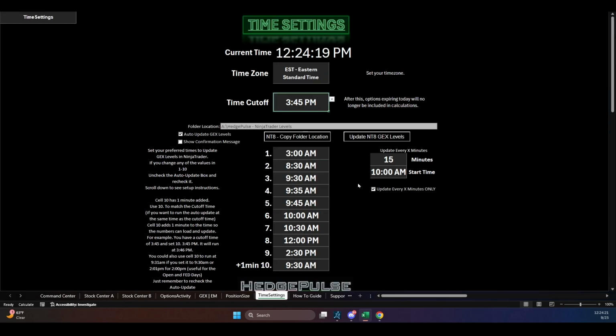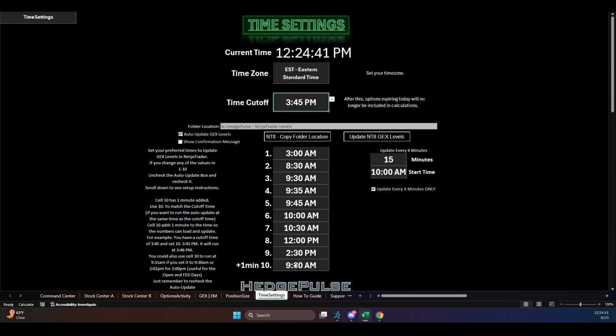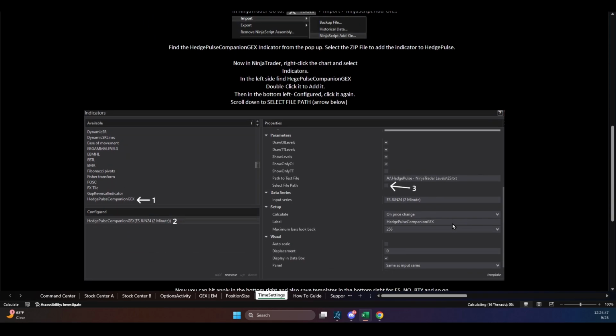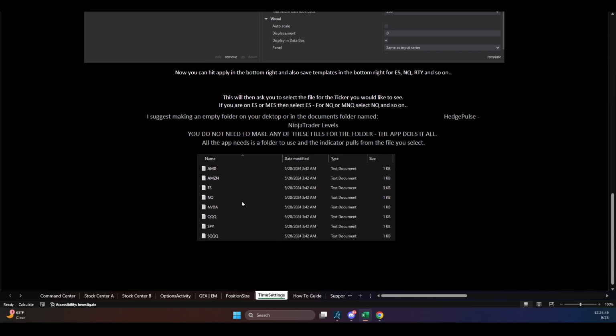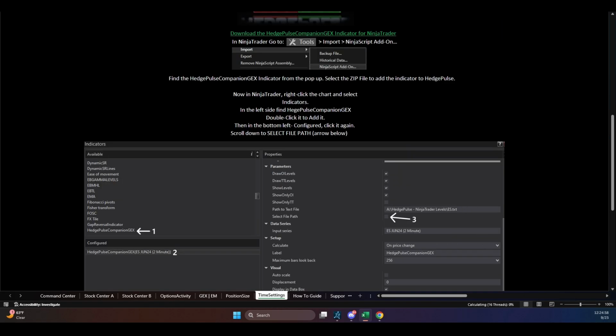But anyway, do this, check that box, and then you can change these times to whatever you want, okay? And this one at the bottom will add 1 minute. So if you want it to redo it 1 minute after the open, you can do that, or 9:35, whatever. Or if you want it to do it right after this time, set it to that. Make these two boxes match, okay? Now, once you do this, that folder will create files like this, and it will just continuously add the information to the files. Now, let's take a look at this in action today.